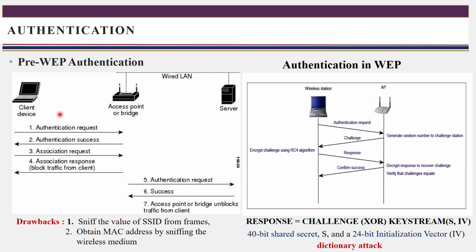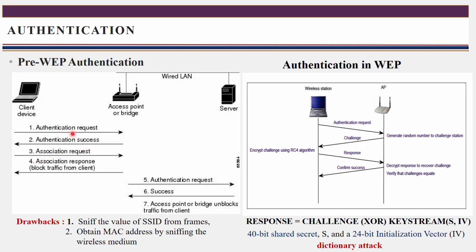As I told earlier, if this client wants to communicate with the server, then the client will send an authentication request to the access point. After the access point receives that authentication request, it replies that the authentication is a success. Once the client is authenticated, it can communicate with the server. For further communication, it sends an association request. That association response blocks traffic from the client, so it may or may not be received by the client.